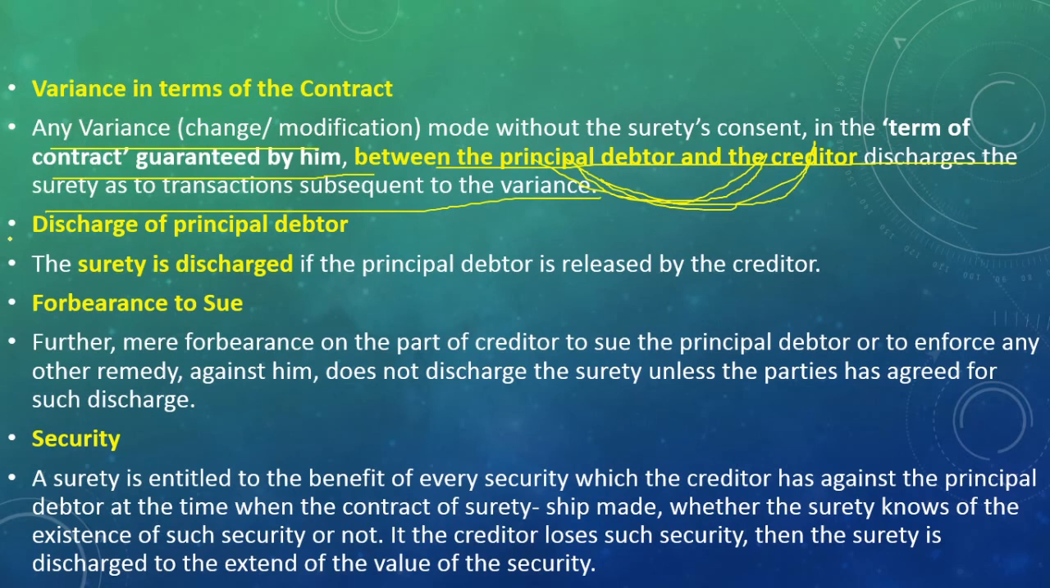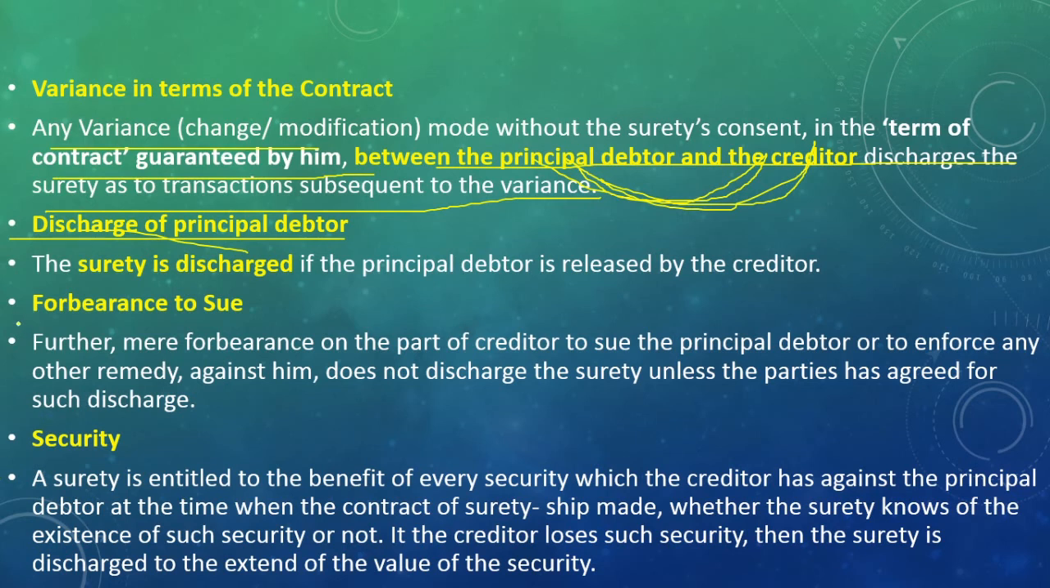Next is discharge of principal debtor. When the principal debtor is discharged from that particular guarantee, there is no point of surety on that. So the surety will be discharged when the principal debtor is discharged.